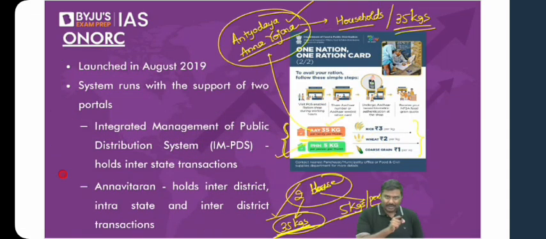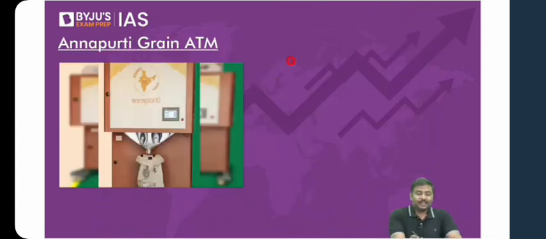What are the reforms which have been implemented recently to promote the National Food Security Act or public distribution system? I'll discuss 2 very important reforms here. One is One Nation, One Ration Card. Long form is here on the right side of the slide. Please have a look at it. And the second one is Annapurti ATM Grain. Let me start with One Nation, One Ration Card.